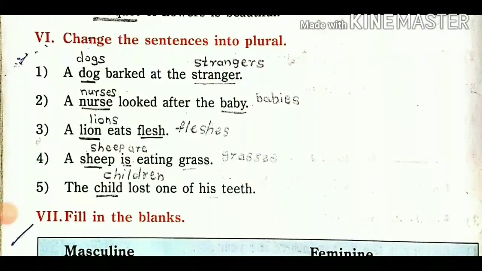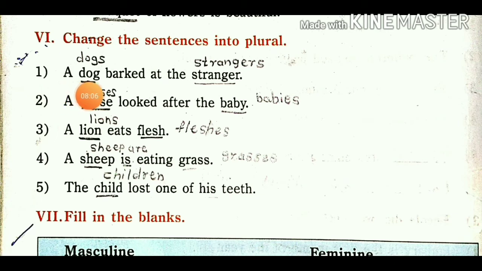Next, number 6 exercise: change the sentences into plural. So there are sentences, and we want to write that singular sentence as a plural sentence. So you want to use -s or -es at the end of the word and make that plural sentence.